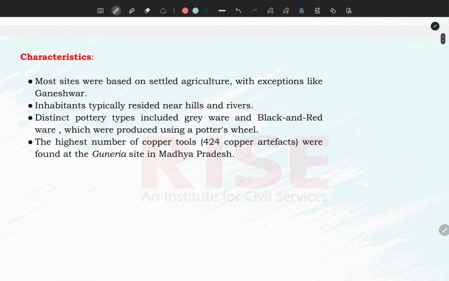Now, what were the characteristics of that civilization? As far as the features of those civilizations, we get to know about the human settlements and how their economy and social structure was basically settled on agriculture and animal rearing. The exception is the Ganeshwar civilization. Ganeshwar civilization was not primarily an agricultural civilization. It was basically a sort of industrial civilization.